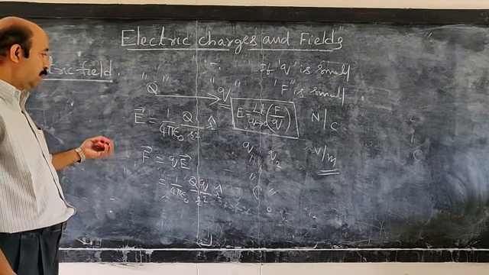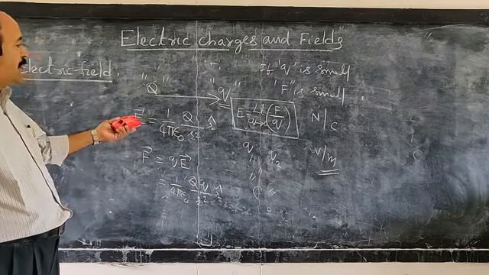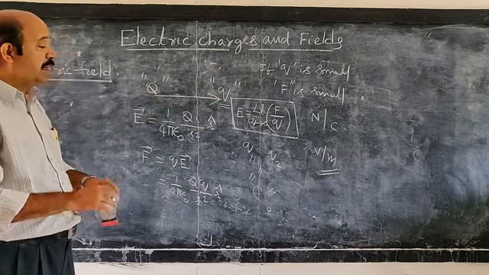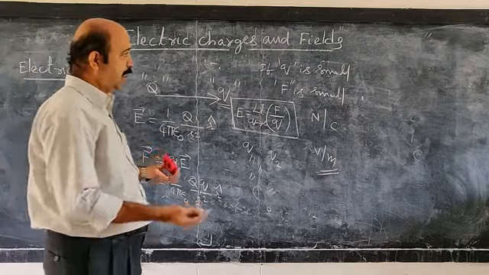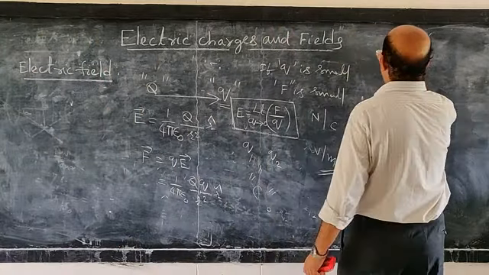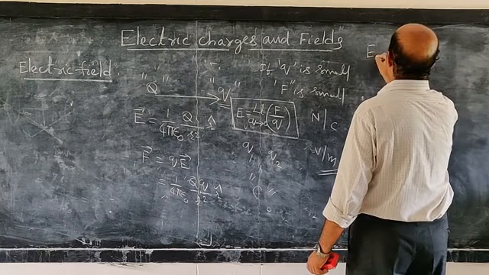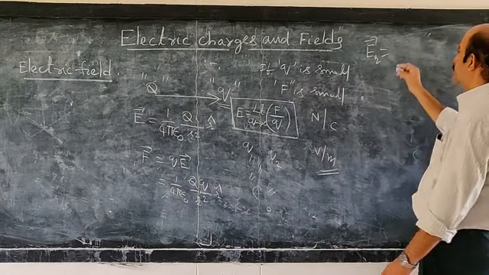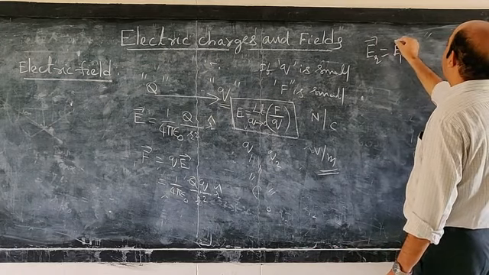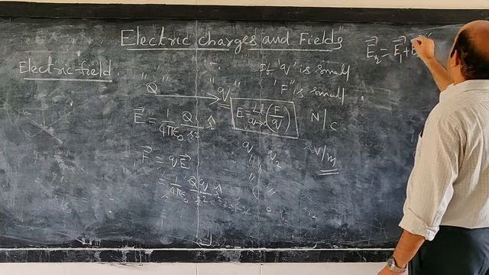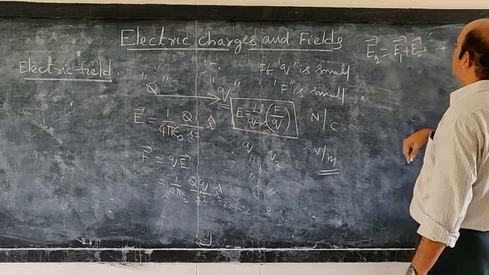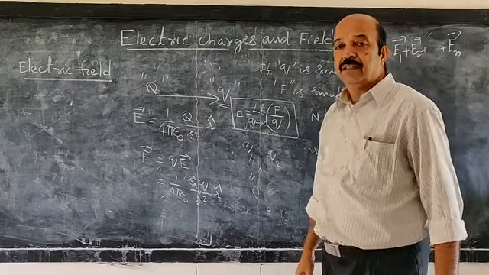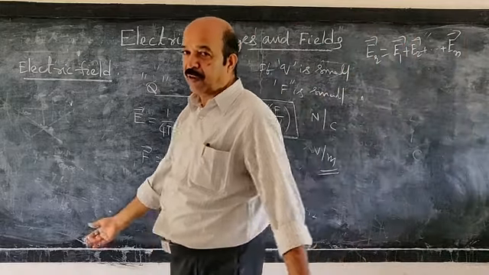And you know, electric field is a vector. Here you have taken one charge, and the other, the test charge, is q. But if there is a system of charges in a region, so suppose several charges are there, then the resultant electric field is given by, as in the case of electric force, you will be writing it like this: E1 bar plus E2 bar plus and so on. In that way, by the vector method, you can calculate the net electric field due to a system of charges.